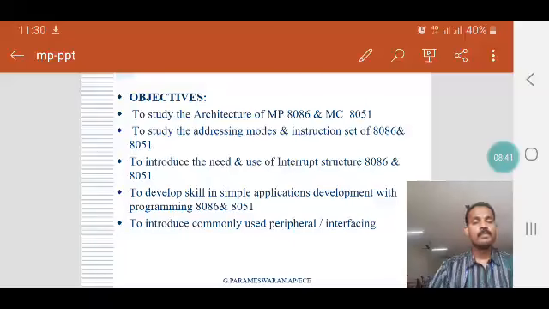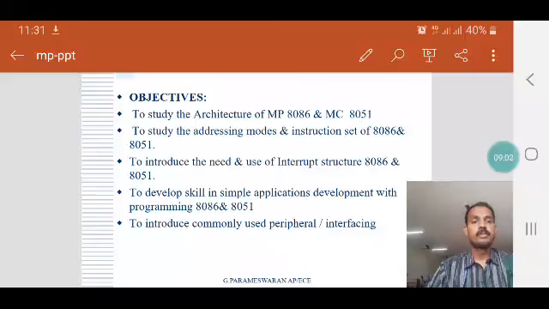What is meant by interface? Interface is intermediate between the processor and the peripherals. Peripherals means input devices and output devices. The interface is the connector or intermediate between the peripherals and the processor.